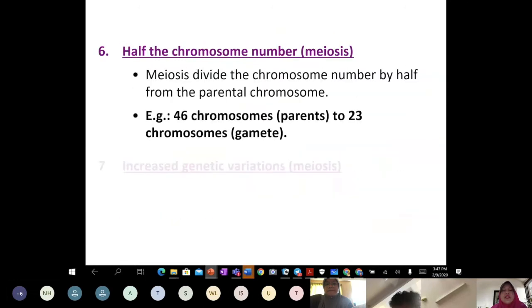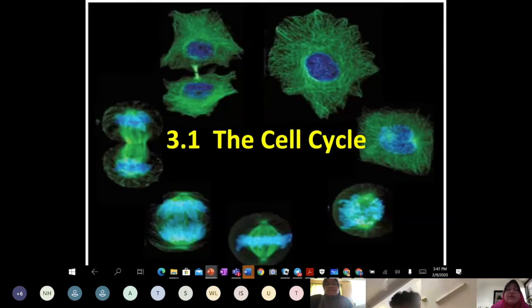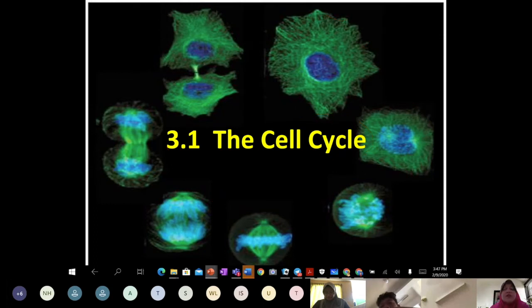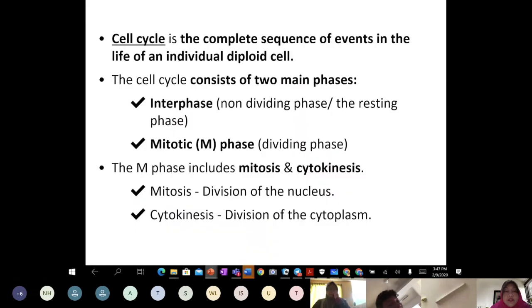So now let's start with a very tremendous process known as the cell cycle. If you observe this diagram, this is the real cell division that occurs in an animal cell, class.